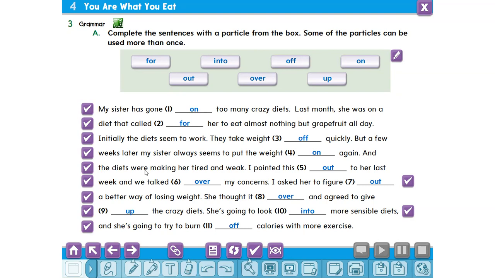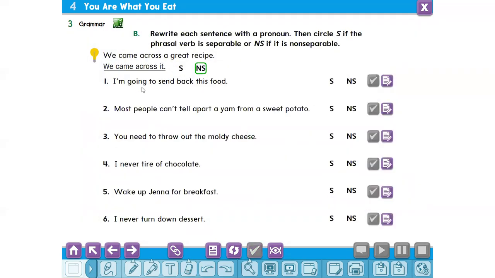Now, my friends, let's move to exercise B. Rewrite each sentence with a pronoun. Then circle S if the phrasal verb is separable, or NS if it is non-separable. For example, we came across a great recipe.